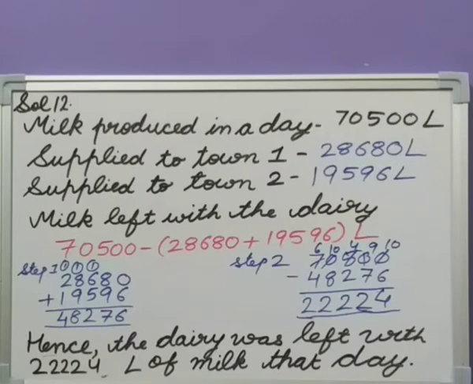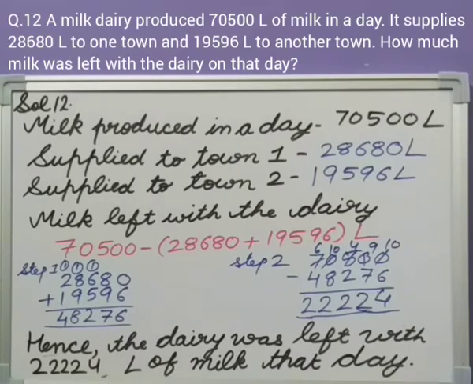Question number 12. A milk dairy produced 70,500 liters of milk in a day. It supplies 28,680 liters to one town and 19,596 liters to another town. How much milk was left with the dairy on that day? It is same as question number 10 we have done.